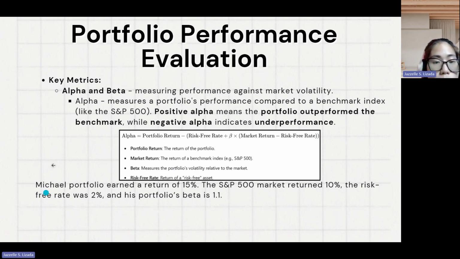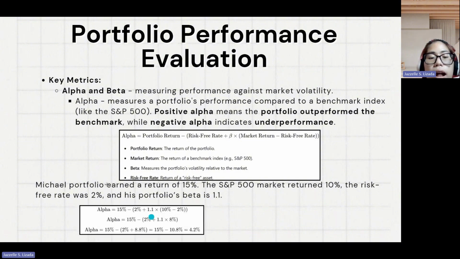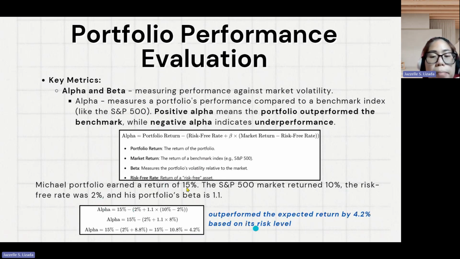For example, Michael's portfolio earned a return of 15%. The S&P 500 market returned 10%. The risk-free rate was 2%, and his portfolio's beta is 1.1. So the alpha will be 4.2%. It means Michael's portfolio outperformed the expected return by 4.2% based on its risk level.